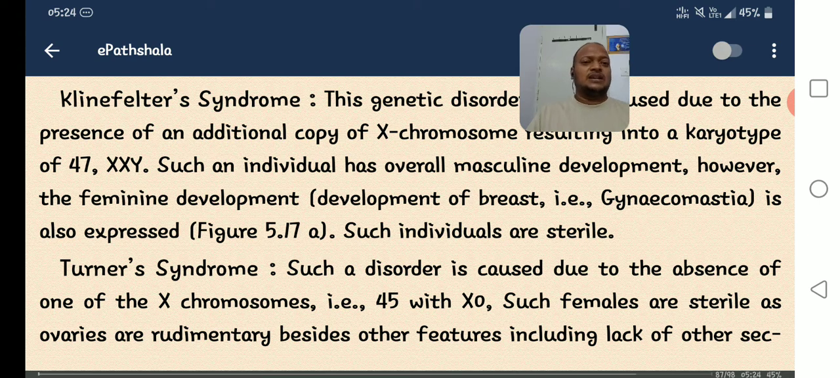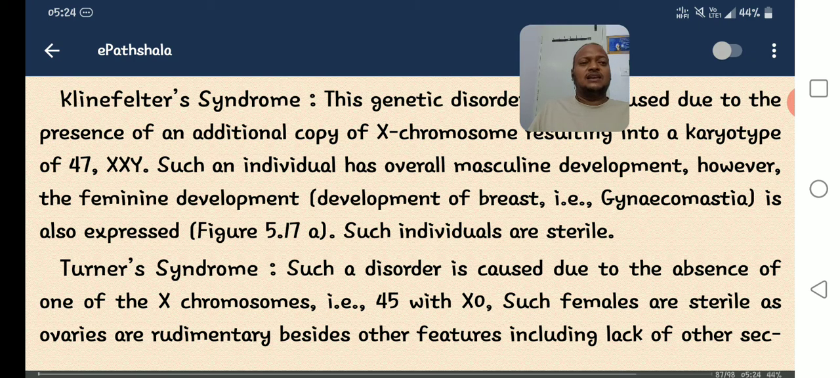Turner's syndrome, such a disorder is caused due to the absence of one of the X chromosomes. So one of the X chromosomes means what? 46 minus 1, that is monosomy. So 45 chromosomes only. One of the X chromosomes is not present, so what is the genotype? XO or X0. Okay, such a disorder is caused due to the absence of one of the X chromosomes, that is 45 with XO. Such females are sterile.